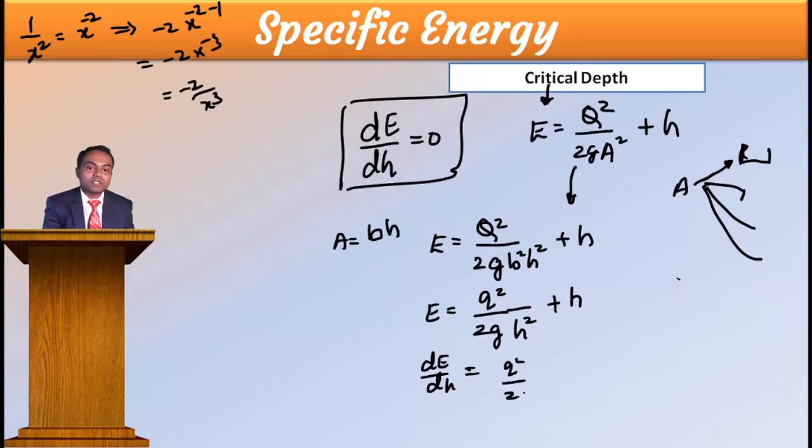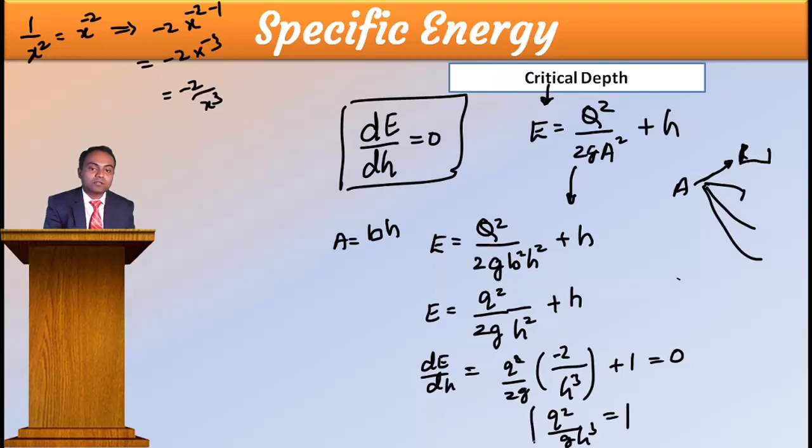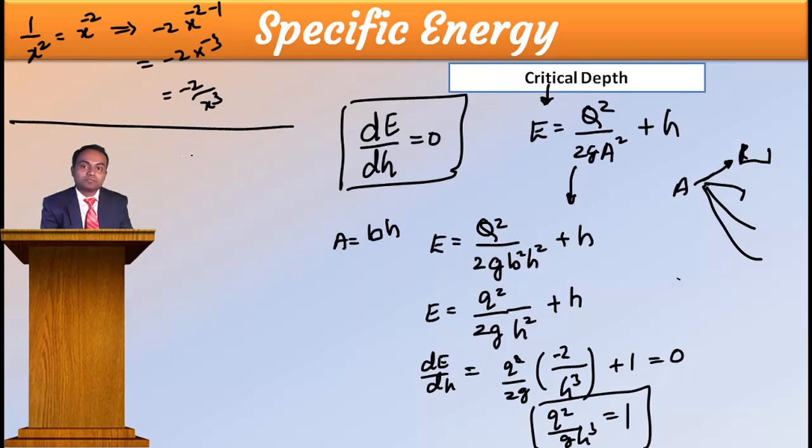q square by 2G into minus 2 divided by H cube plus 1 equal to 0. Then you will get the 2 to cancel. Then q square by G H cube is equal to 1. Okay? Then I can write here that (q square by g) to the power 1 by 3 is your critical height.